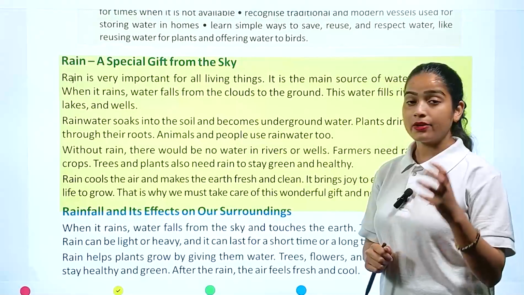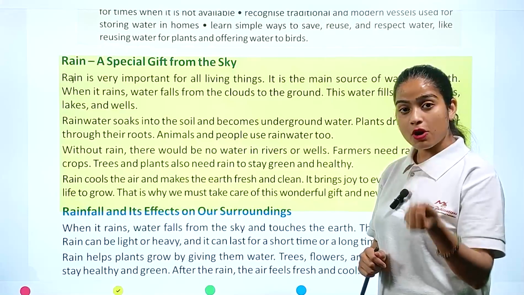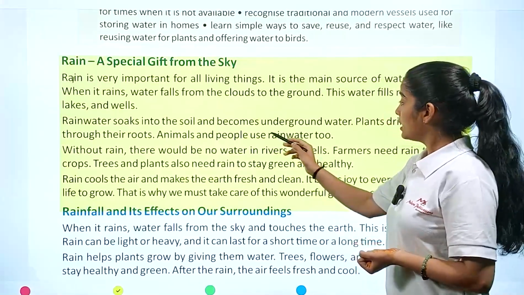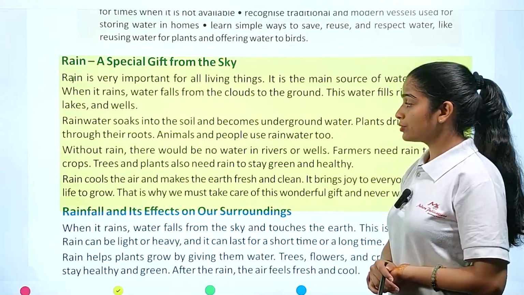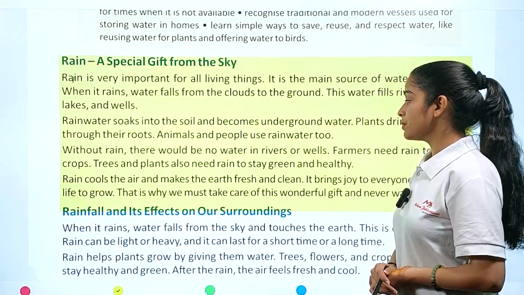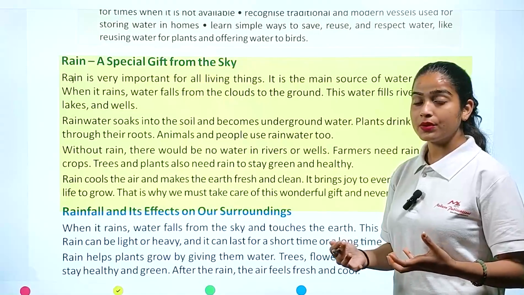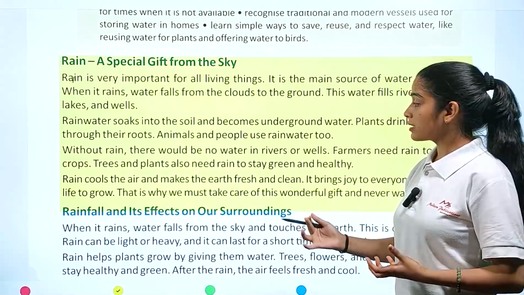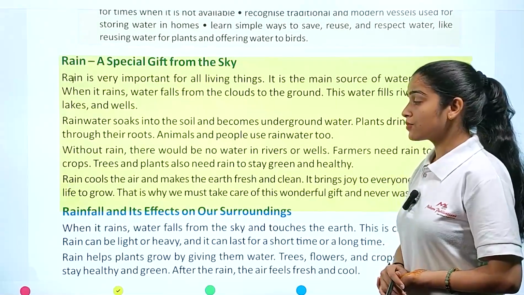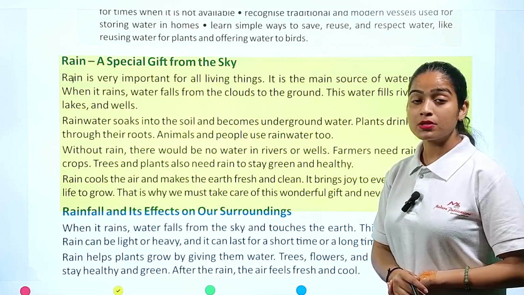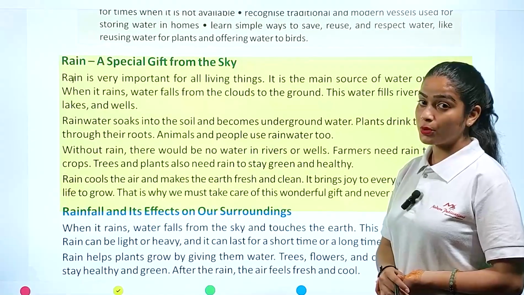Now, what we understand here is that when water falls on the ground, the ground absorbs it and converts it into underground water. This underground water is sucked up by the roots of plants, and animals and people also use rainwater. Without rain, we cannot imagine how we could fill these lakes, rivers, and ponds. That is why rain is very important for us. The other thing we have to keep in mind is that farmers also need rainwater for their crops, and plants and trees also need water for their proper growth.